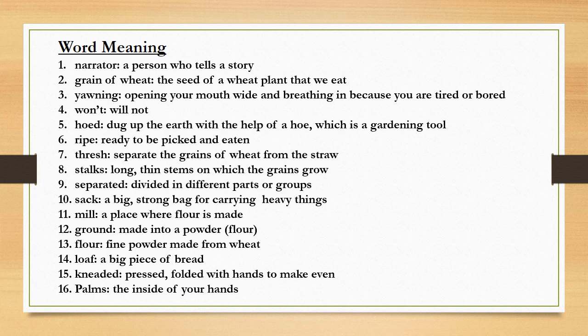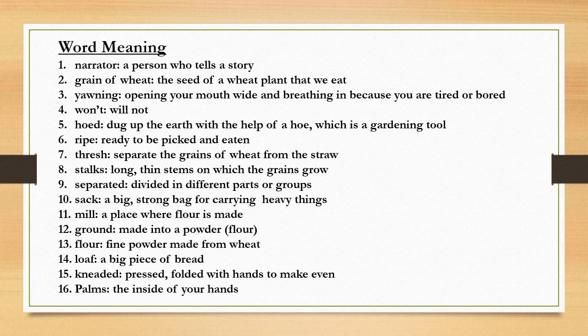Grain of wheat means the seed of a wheat plant that we eat. Next, number 3 is yawning. Yawning means opening your mouth wide and breathe in because you are tired or bored. That we call yawning.